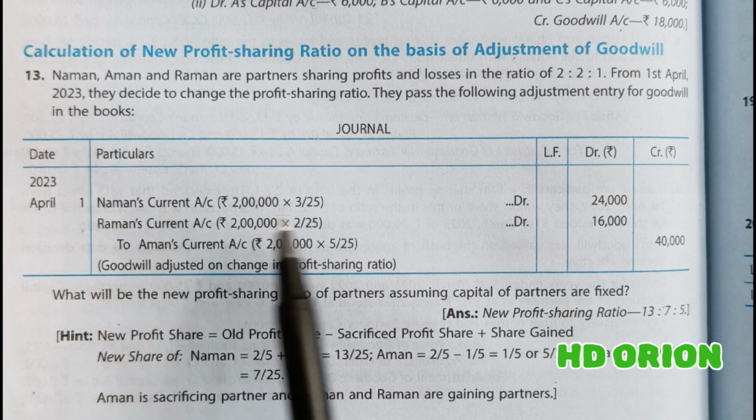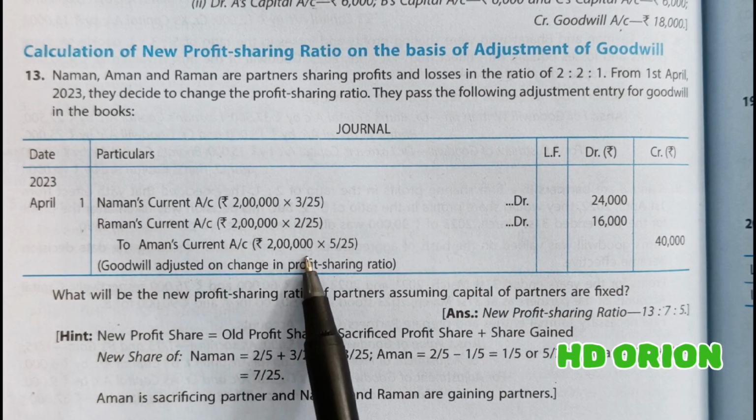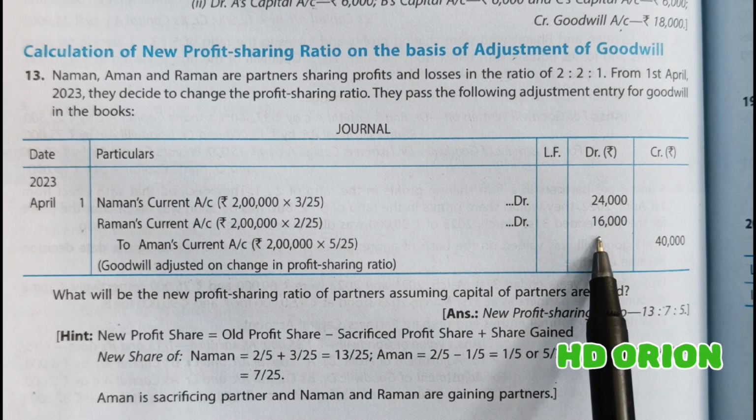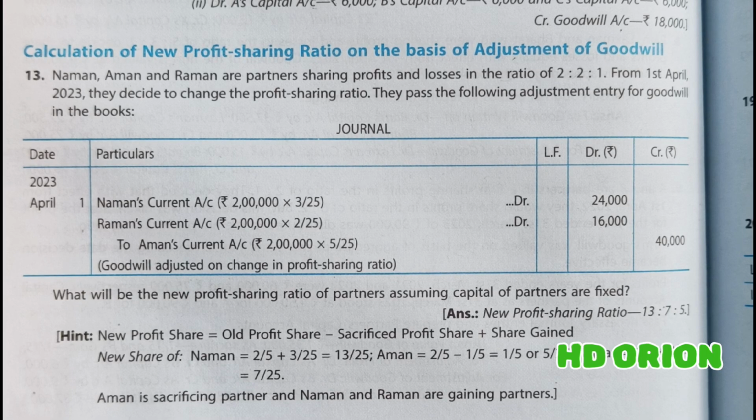So Naman's current account is debited, Raman's current account is debited to Aman's current account with the amount 24,000, 16,000 and rupees 40,000. Here current accounts are maintained because capital accounts are fixed.